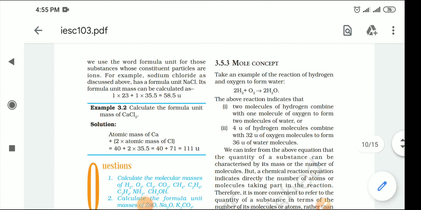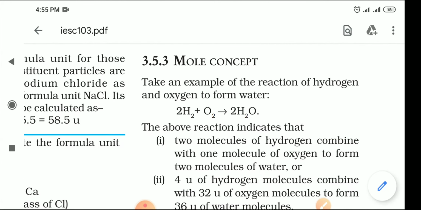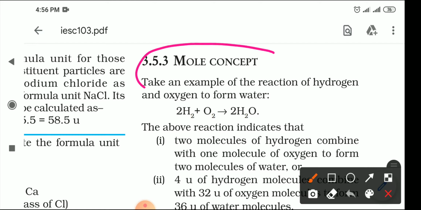Good morning, students. Today we are going to start a very interesting topic, the mole concept, and this is very important from the numerical point of view. In 11th and in 12th, there are so many questions related to the mole concept. Now, let's start the topic, that is the mole concept.